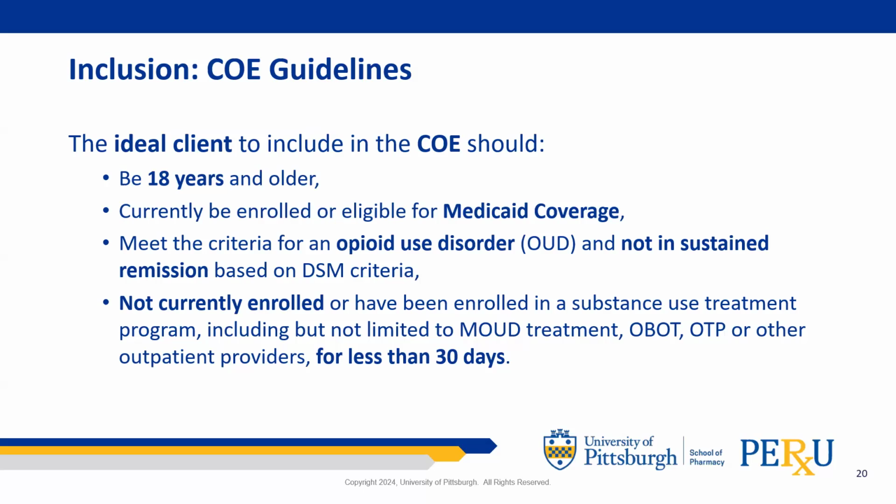The ideal client to include in the COE should be 18 years and older, currently be enrolled or eligible for Medicaid coverage, meet the criteria for an opioid use disorder or OUD, and not be in sustained remission based on criteria in the most current version of the Diagnostic and Statistical Manual of Mental Disorders, or DSM. And finally, the ideal COE client should not be currently enrolled or have been enrolled in a substance use treatment program, including but not limited to medication for opioid use disorder treatment, MOUD, OBOT, OTP, or other outpatient providers for less than 30 days.